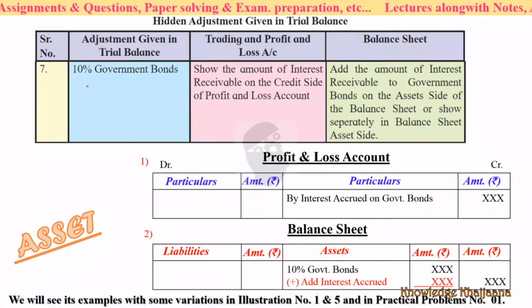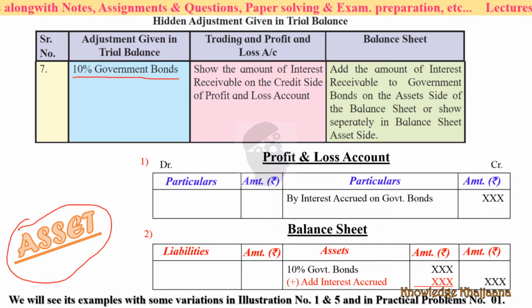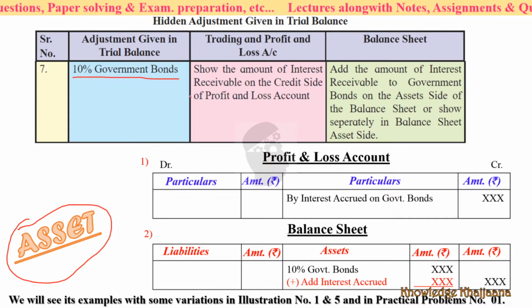Next, 10% government bonds. What are government bonds? It is an asset again. But see, the dates have not been given here. This is just for example. Anything can be over here. It may be a loan, investment, or bonds. When the dates are not given, what should be done?